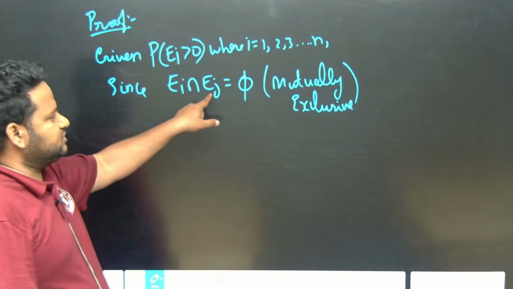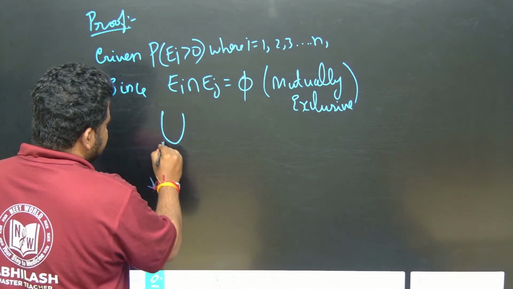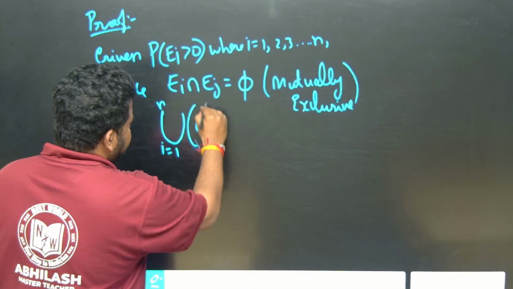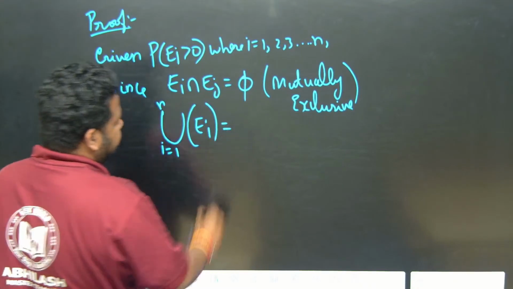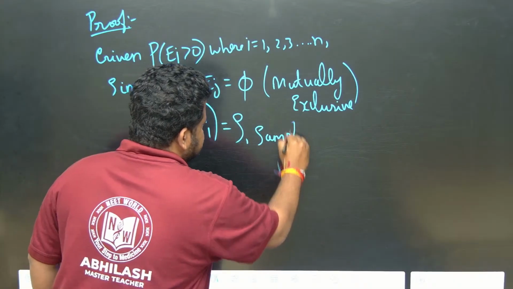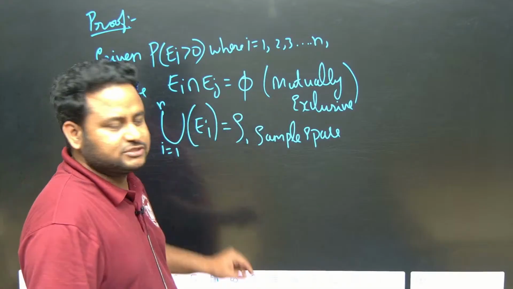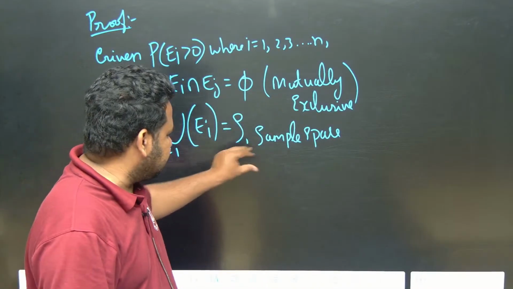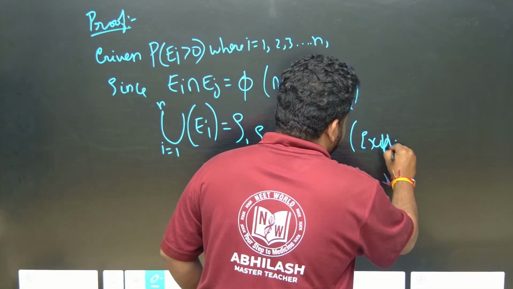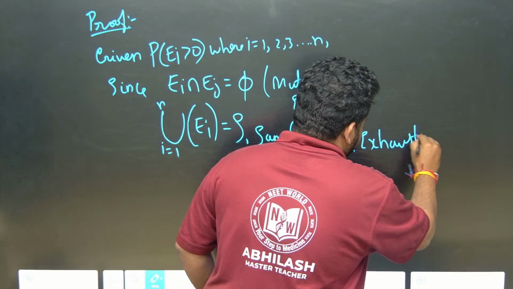E_i intersection E_j is empty. Then also the union for i running from 1 to n of E_i is equal to the sample space S, because it is an exhaustive event. Now you will have a lot of confusion about what I am writing. I will explain what a mutually exclusive event is and what the sample space is.